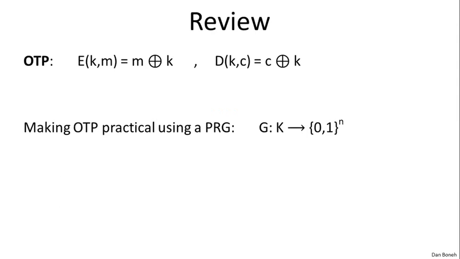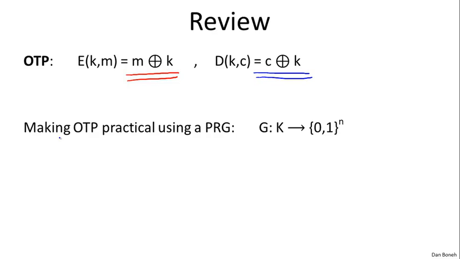So recall that the one-time pad encrypts messages by XORing the message and a secret key, where the secret key is as long as the message. Similarly, decryption is done by XORing the ciphertext and the same secret key. When the key is uniform and random, we proved that the one-time pad has the information theoretic security that Shannon called perfect secrecy. The problem was, of course, the keys are as long as the message, so the one-time pad is very difficult to use.